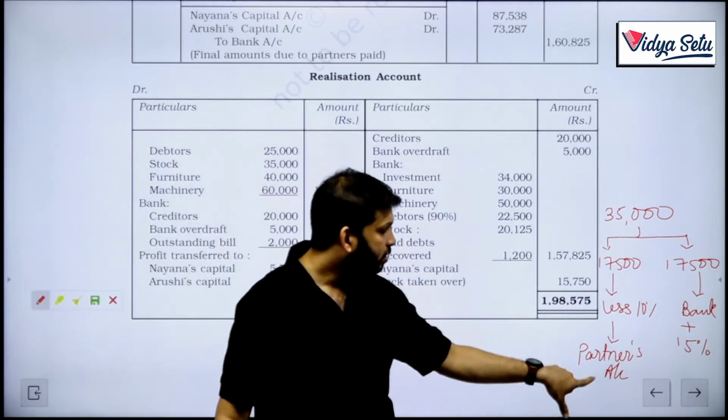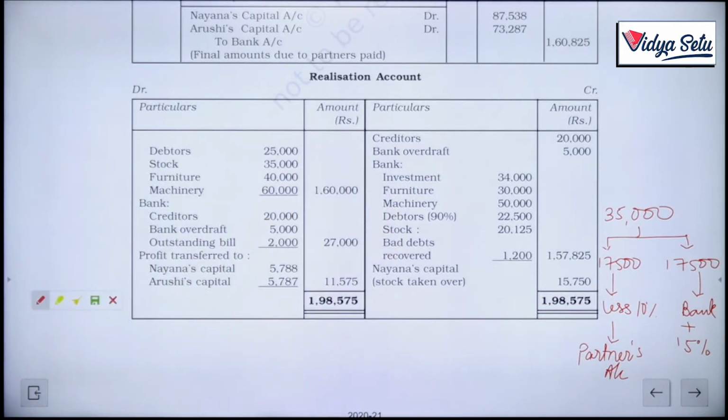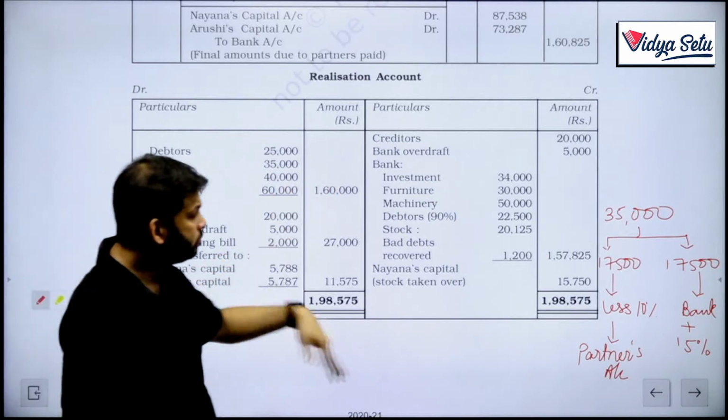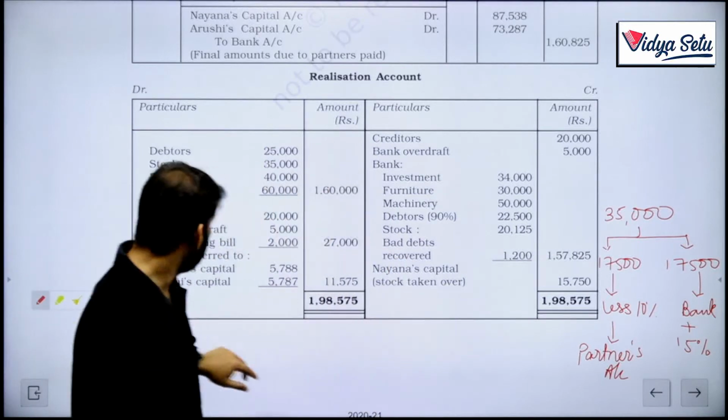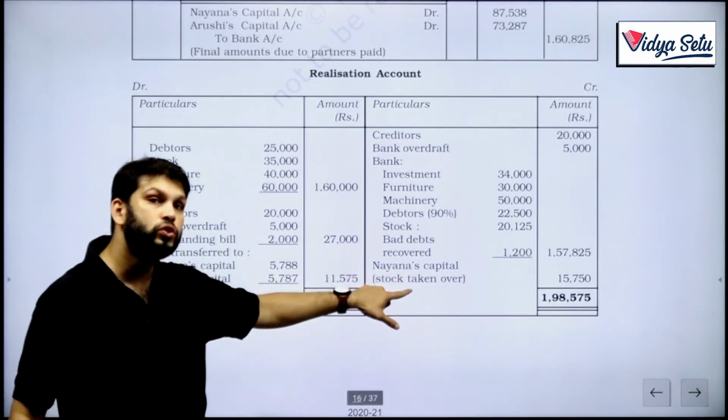And the stock less 10% comes to 15,750. So 15,750 is the money that we are supposed to receive from Nayana.